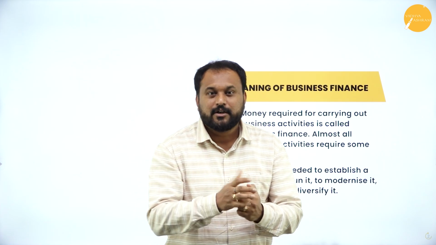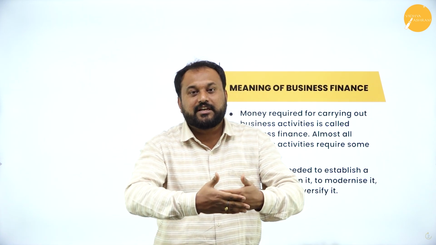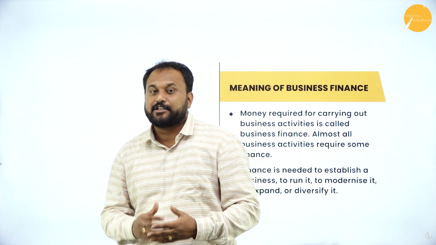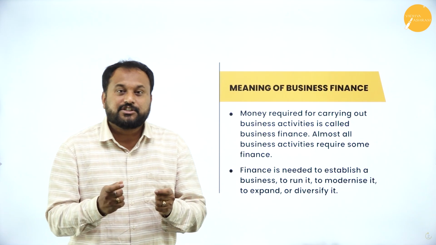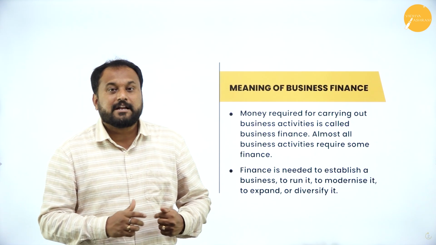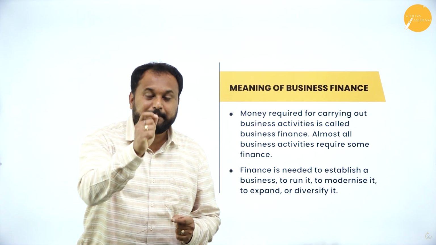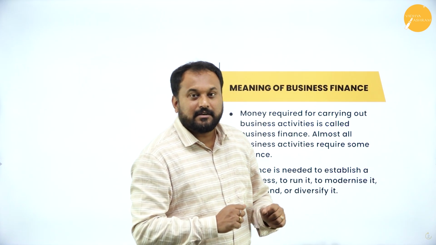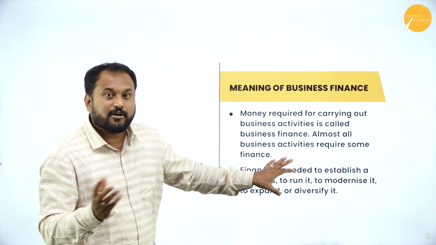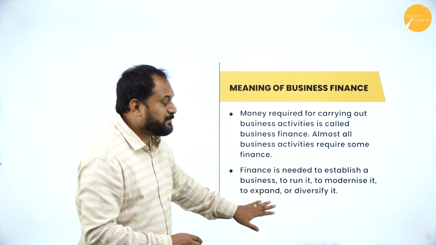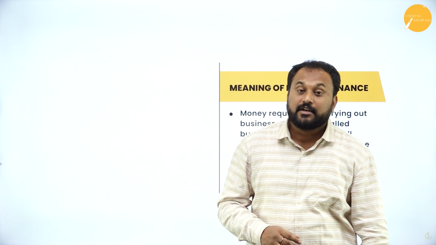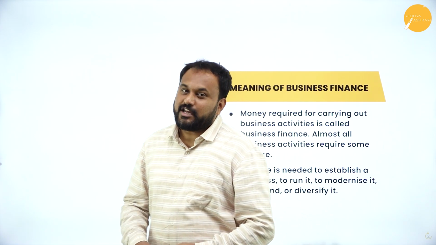Whenever you used to switch on a Nokia, there were 2 hands shaking, isn't it? That is the hand of the Finland president and the Nokia president. They shook their hands and went with a kind of venture, and that is when Nokia started to manufacture mobiles. But let me tell you, before they started to manufacture mobiles, they were a table and chair manufacturing company. A lot of money they got, they diversified, they expanded, they modernized, and they started to run the business very successfully. That is why business finance is very, very important.